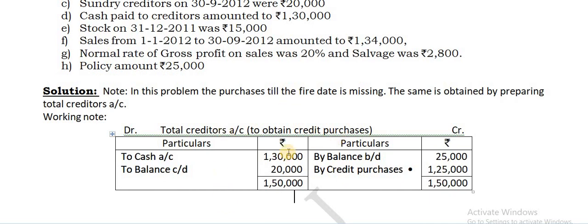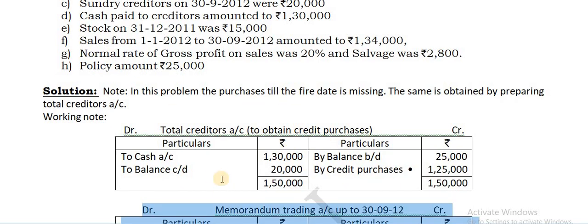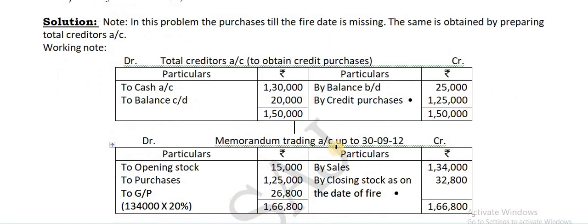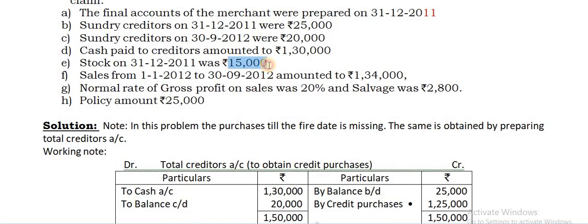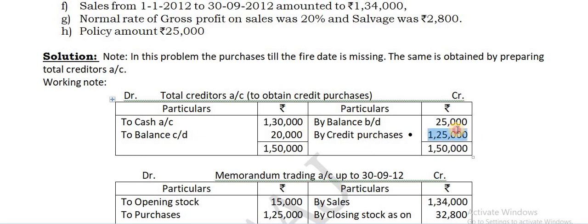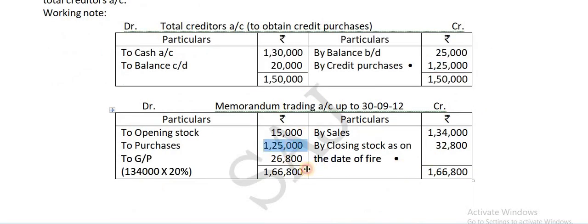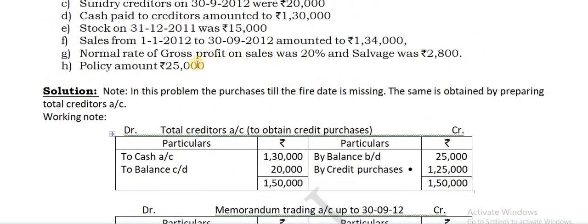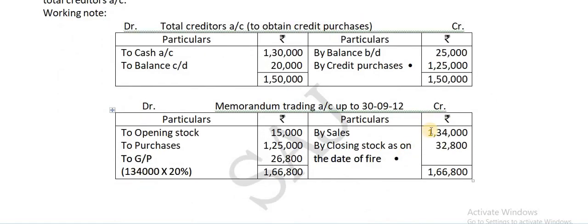Once you get this, the next step you are aware what to do, go for a memorandum trading account, because GP ratio is already given 20%, so no need to go for the trading account for the previous year. So take the GP ratio, apply the same for the current year. Opening stock as given there 15,000, and purchases we have got 1,25,000 now, that you take on debit side. Then sales is given already, it is 1,34,000, that you have to take on credit side. Then find the totals, the difference is 32,800.